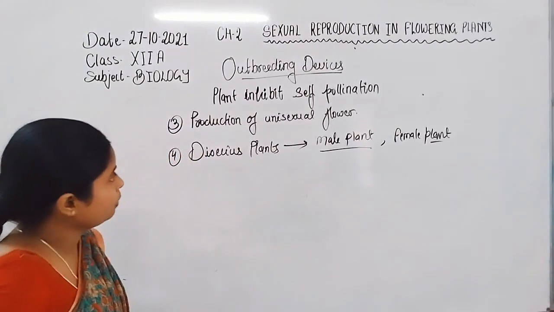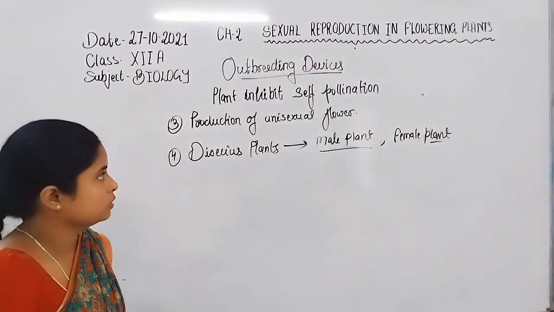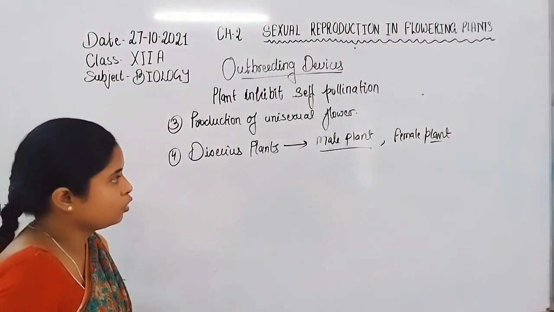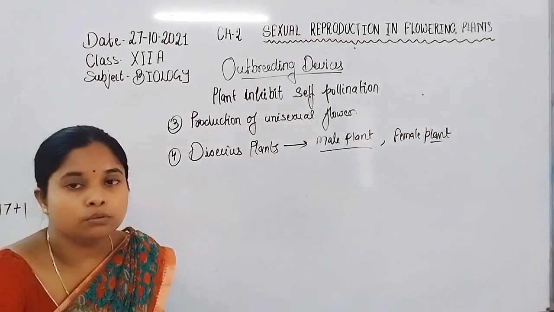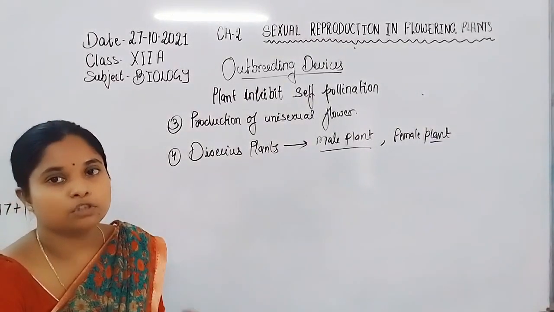Now, why is self-pollination inhibited by a plant? Because of inbreeding depression, the plant produces male and female reproductive parts at different positions.